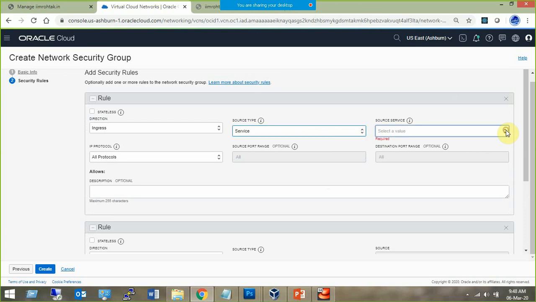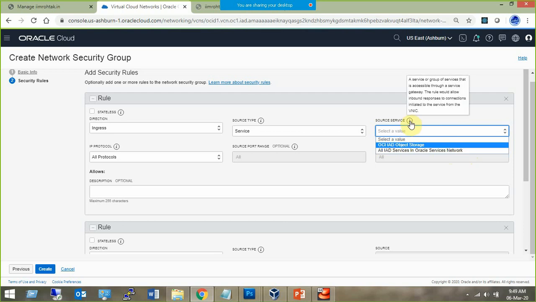Now when you select the service, you should know, all IAD services or object storage. So you specify what you want: a specific service, IAD object storage, or all IAD services in the Oracle network. If you click here, it says a service or a group of services that is accessible through a service gateway. So what we require is a service gateway for this, right? The rule allows inbound responses to the connection initiated to the service from the VNIC. So when we create a service gateway, it is applicable for that.